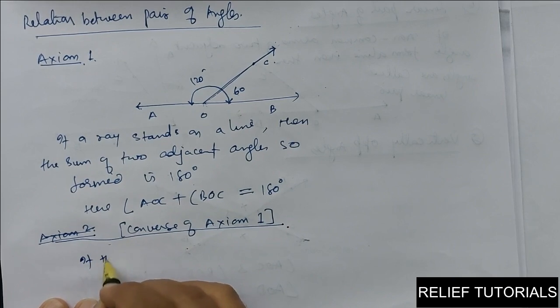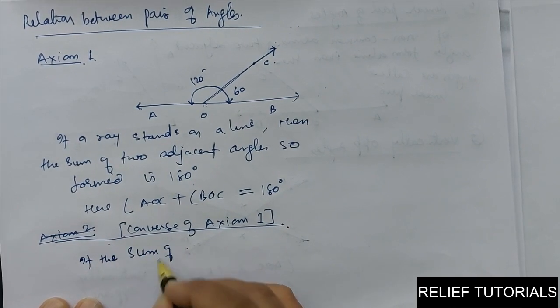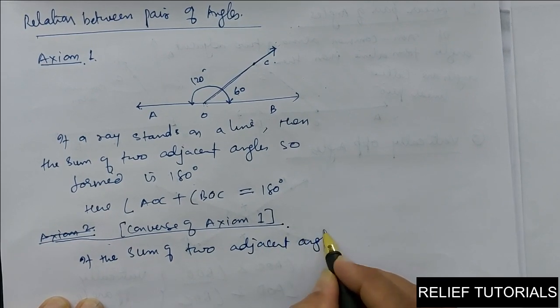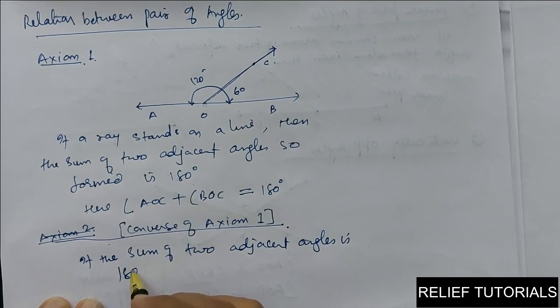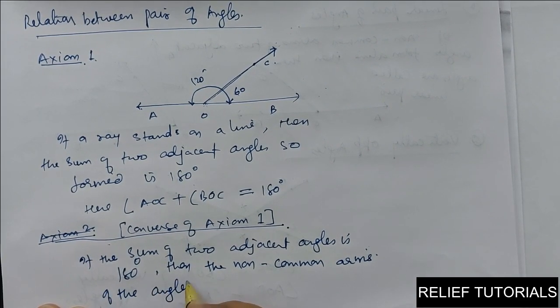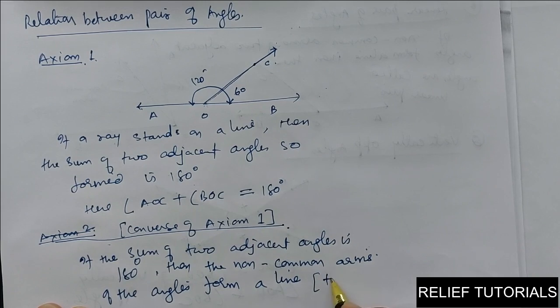See, if the sum of two adjacent angles is 180 degrees, then the non-common arms of the angles form a line, or the non-common arms form two opposite rays.